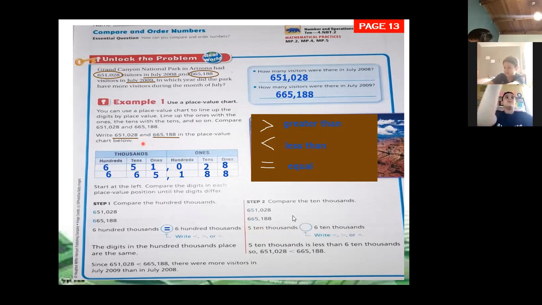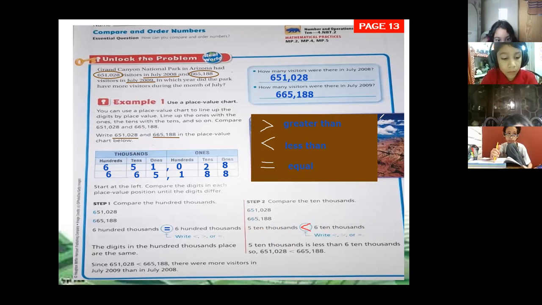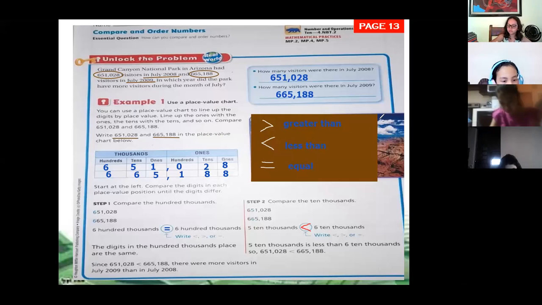That's right. Why less? Because the 5 is less than the 6. So we are going to draw the sign of less than. That is this one. 5 10,000s is less than 6 10,000s. Yes?